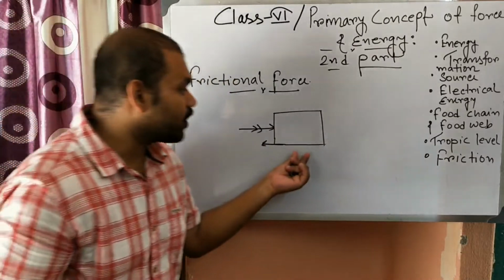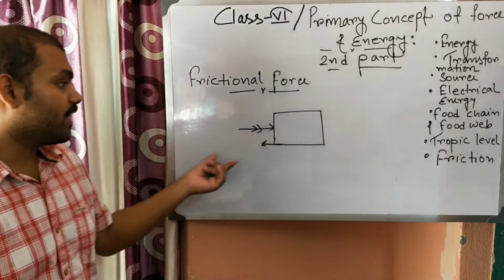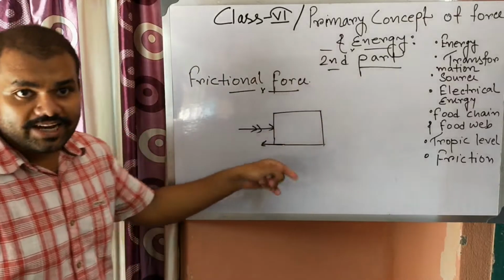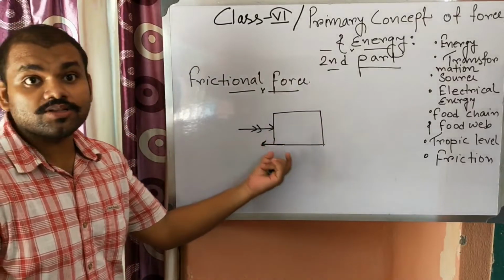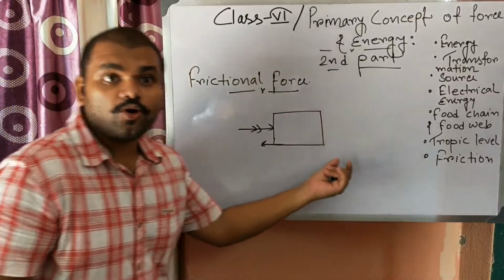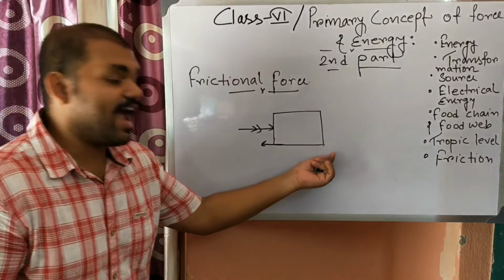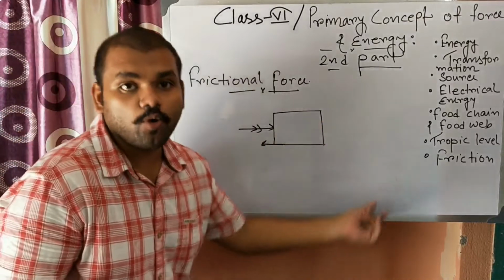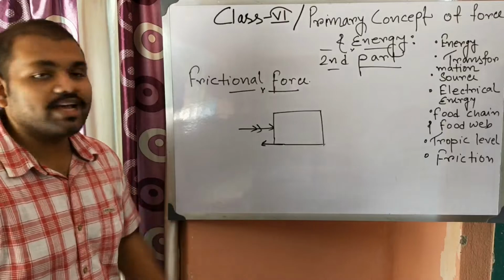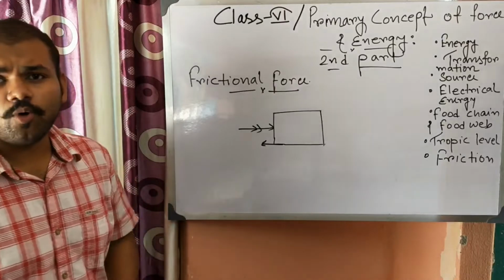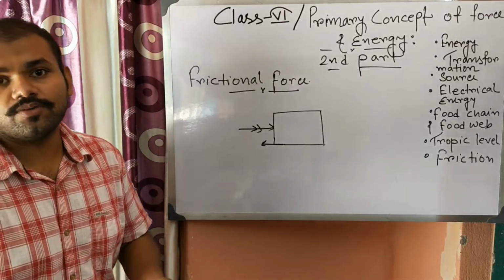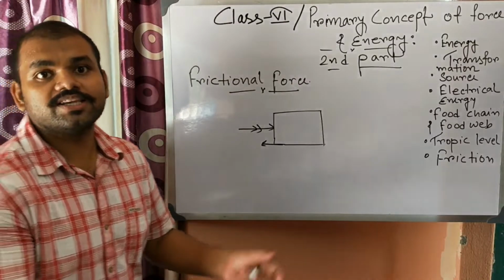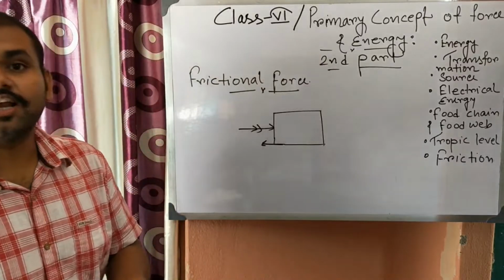When a body is at rest and subjected to a force, a force is generated which acts in the opposite direction of the applied force and doesn't allow the body to move initially. This is known as static friction. And whenever a body is in motion, the force which tries to hold the body or decrease its motion is known as kinetic friction.